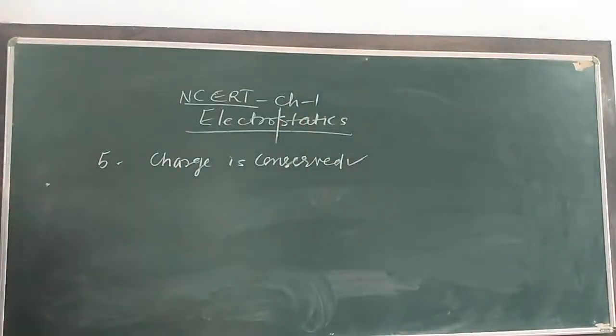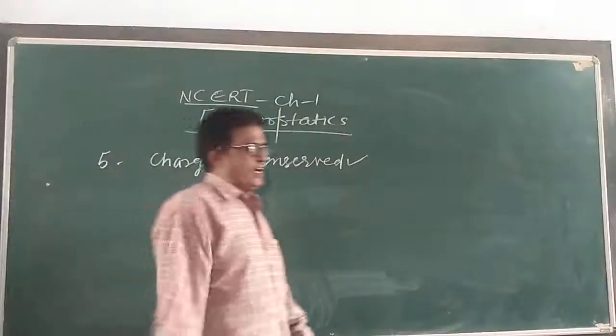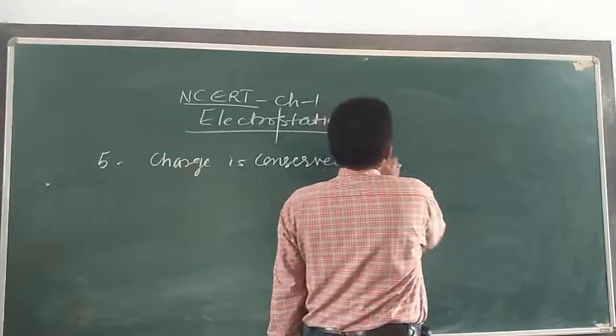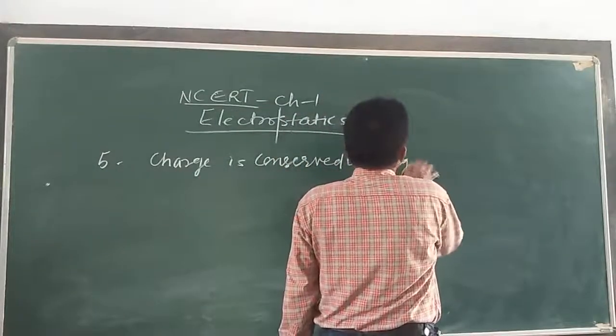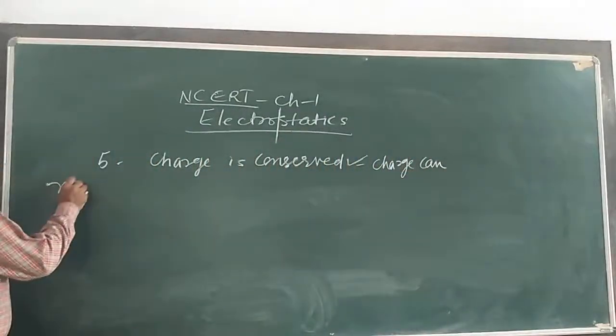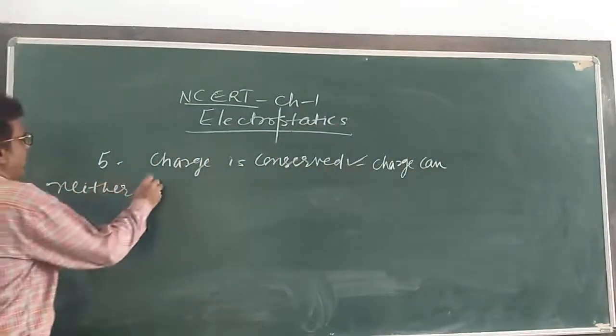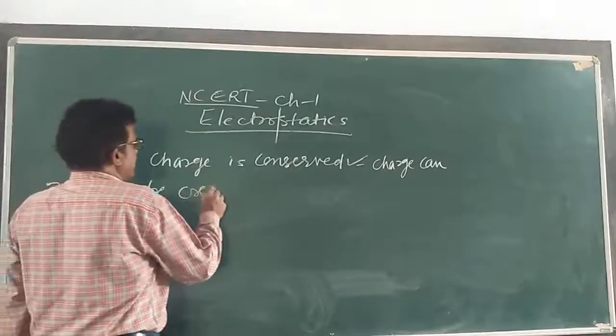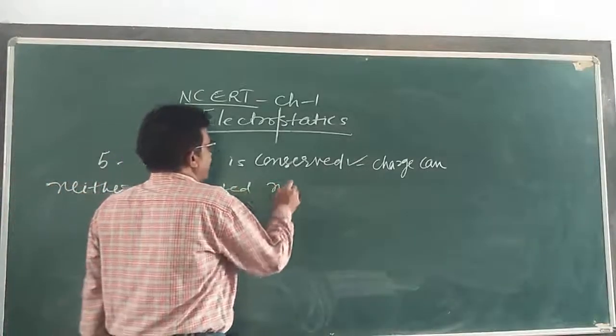Write down: charge can neither be created nor be destroyed.